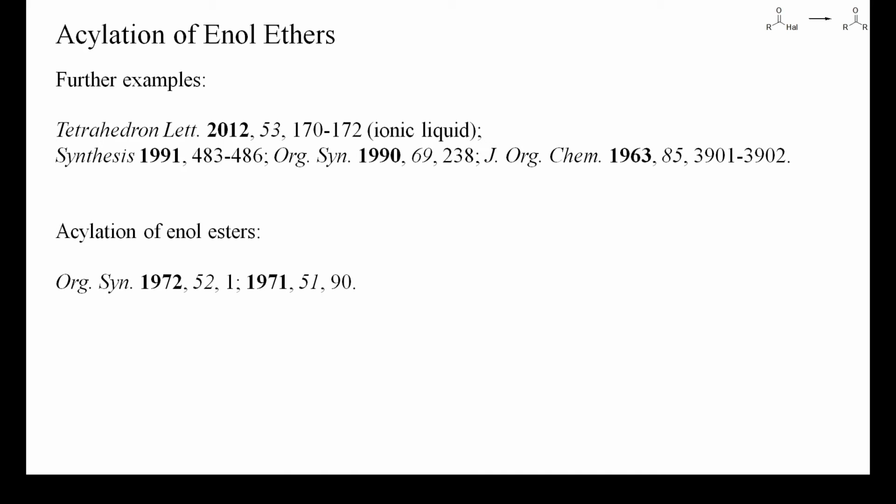One related type of chemistry, which has also been thoroughly investigated, is the acylation of enol esters in the presence of Lewis acids such as aluminum chloride or boron trihalides. With structurally simple substrates, these reactions sometimes work well, but a good method for purifying the product is usually required. Often, numerous byproducts are formed with similar properties as the target compound.